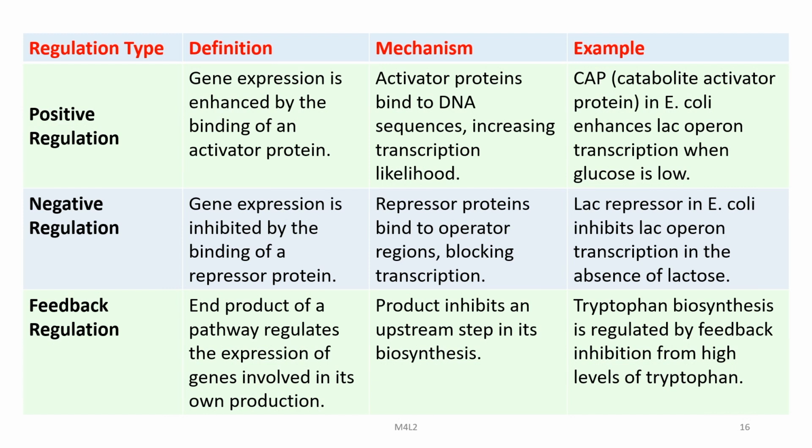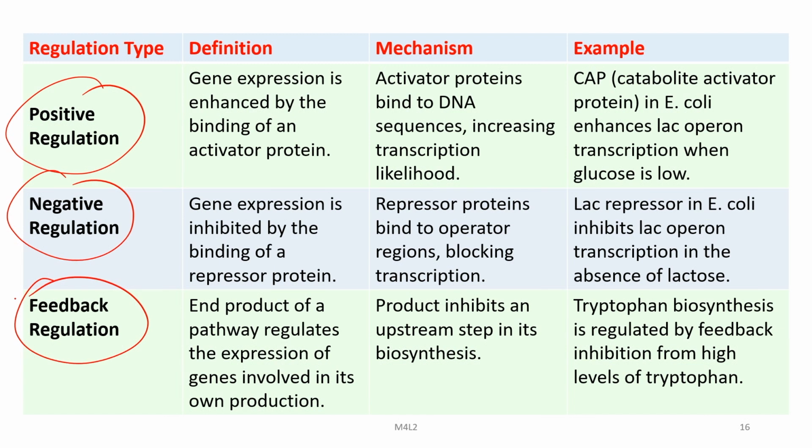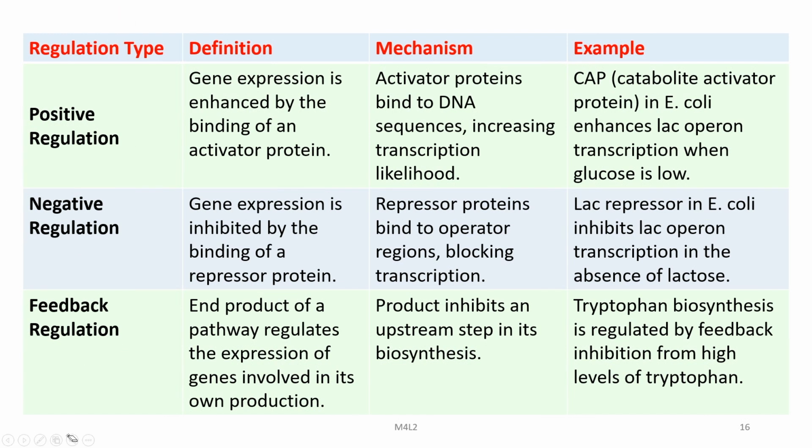Then we have positive regulation, negative regulation, and feedback regulation. In positive regulation, gene expression is enhanced by the binding of an activator protein. Activator proteins bind to DNA sequences and increase the likelihood of transcription. Examples include the CAP, catabolite activator protein, in E. coli, which enhances lac operon transcription when glucose is low.